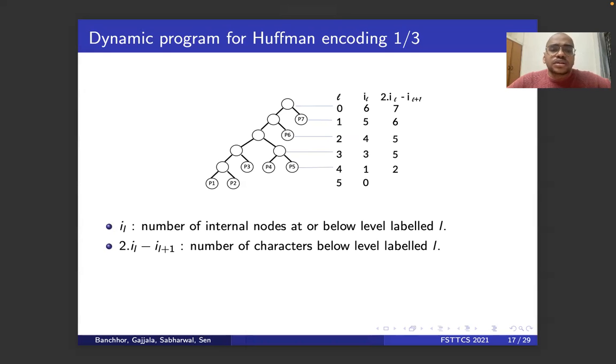2il minus il plus 1 is nothing but the number of characters below the level labeled l. So you can compute these using 2il values. And now if you pick level 3, there are 1, 2, 3, 4, 5. It's easy to prove it.